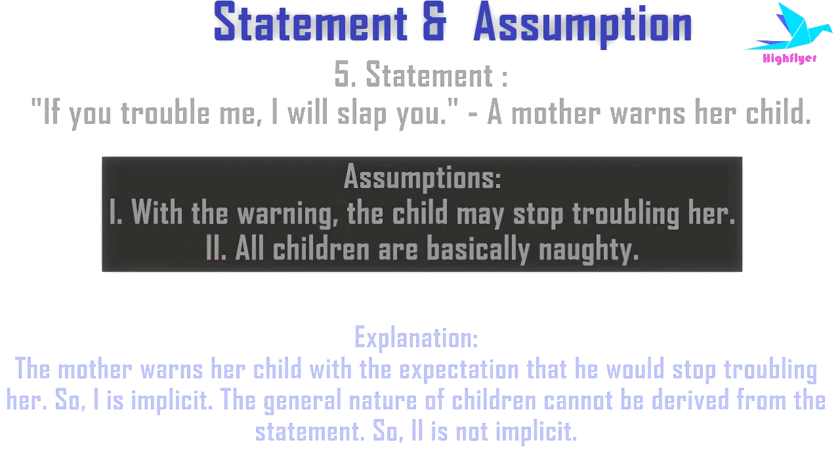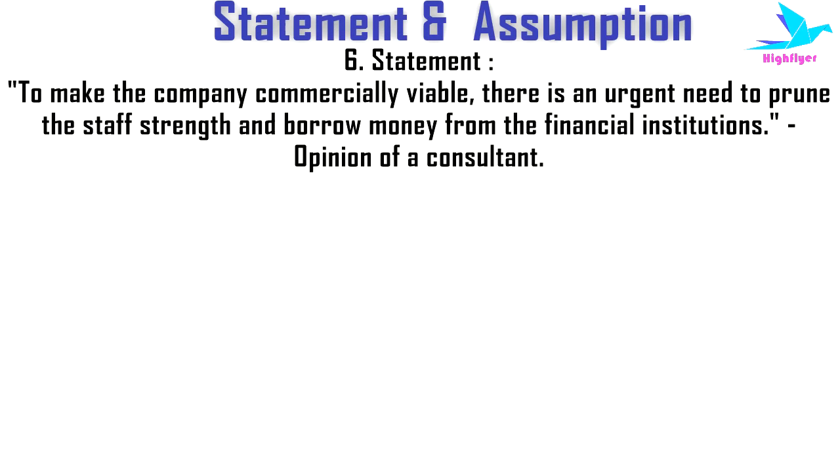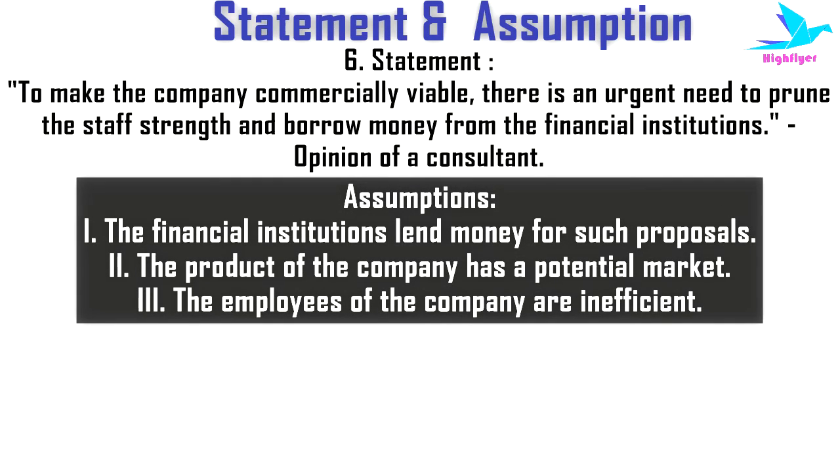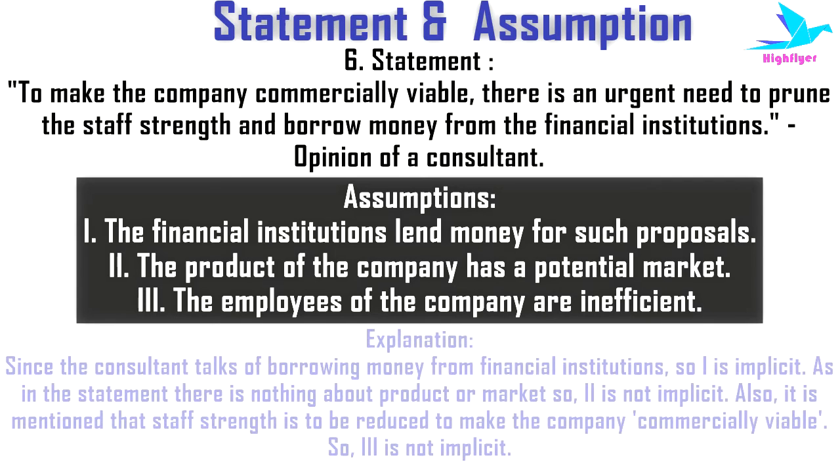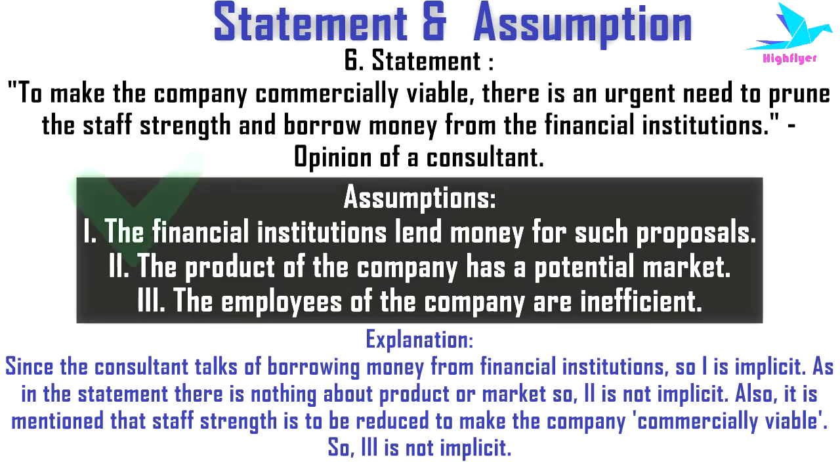Next example. Here the statement is, to make the company commercially viable, there is an urgent need to prune the staff strength and borrow money from the financial institutions, the opinion of a consultant. Here the first assumption is, the financial institutions lend money for such proposals. Now here, as the company is trying to take a loan from a financial institute, so assumption 1 is correct and implicit. Then assumption 2, the product of the company has a potential market. Now in the statement, we are nowhere talking about the product and the potential market. So this assumption is non-implicit.